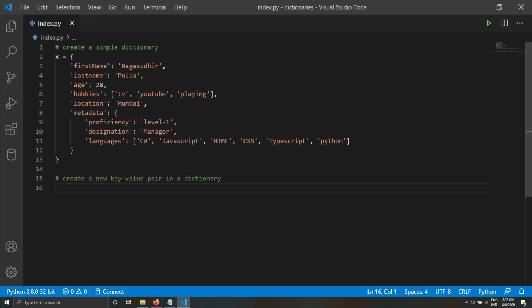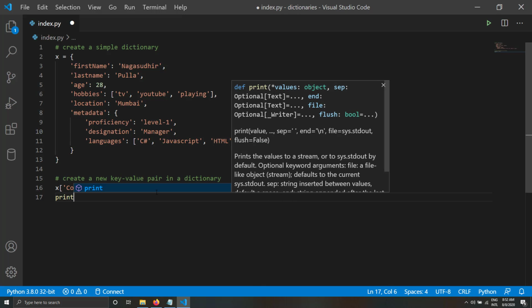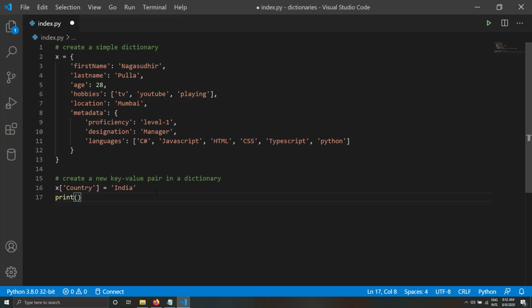So now let's get to know how we can create a new key value pair inside a dictionary. So I have an existing dictionary X. If I want to create a new key value called country India, how I can do that is I'll just write X of country equal to India. So here what happens is that there will be a new key value pair inside the dictionary X. So let me try to print out X and see if a new key value pair is created in it or not.